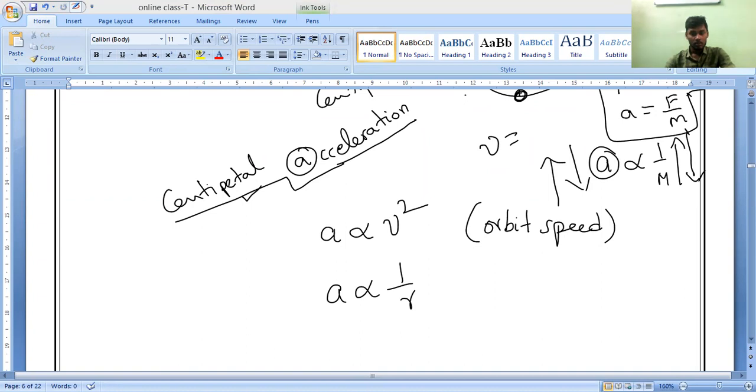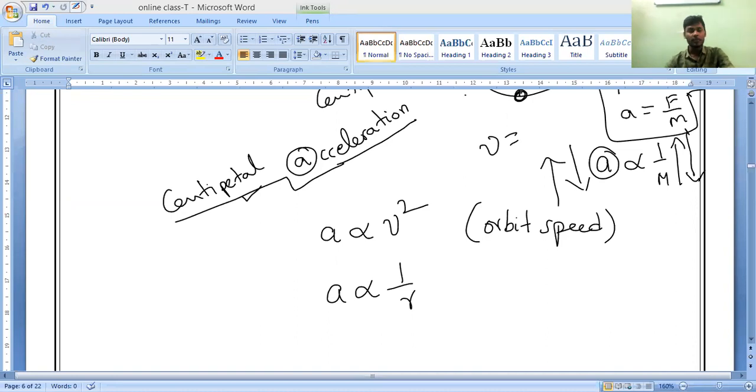Centripetal acceleration depends directly on the square of the object speed and inversely on the radius of the circle. Inversely on the what, guys? Inversely on the radius of the circle. Any doubt? You can ask. Clear? Yes, sir.